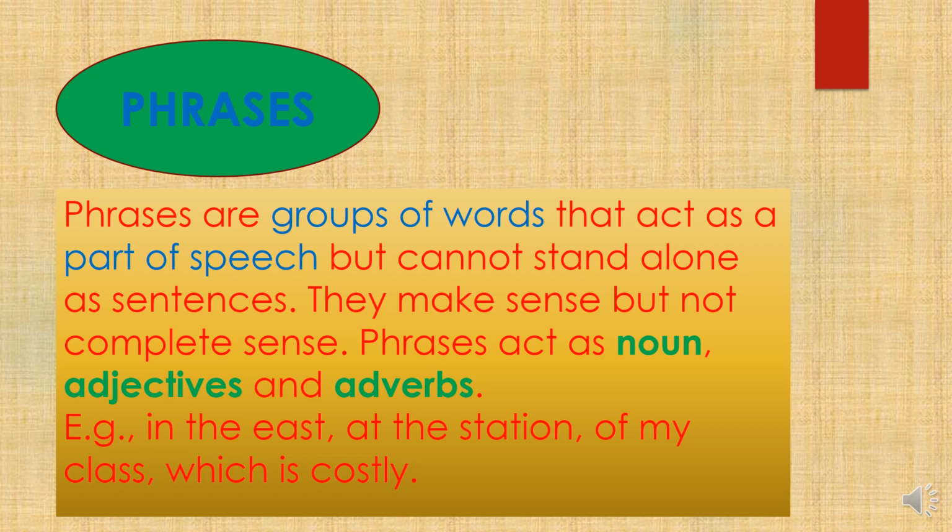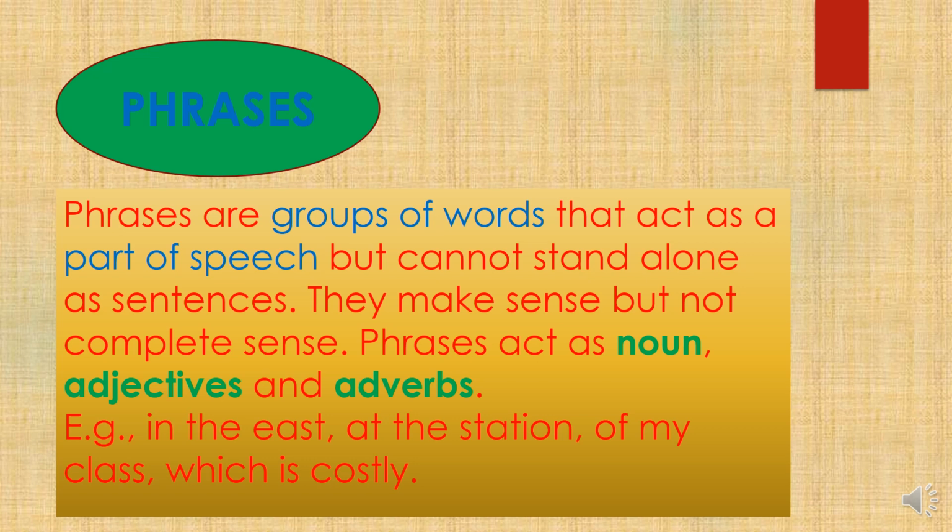See, for example, in the east, at the station, of my class, which is costly. So see, these groups of words are making some sense but not complete sense. Which is costly, so it is a kind of what? Adjective phrase. See, it is telling some quality about a particular thing, which is costly.